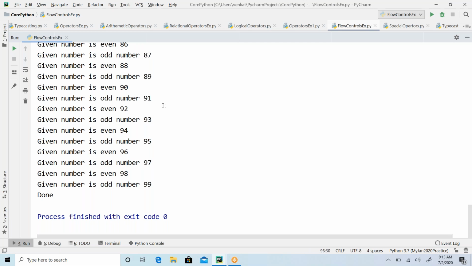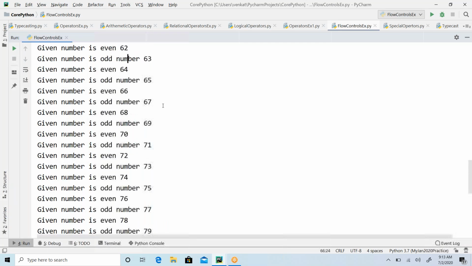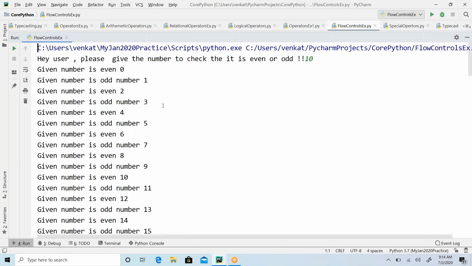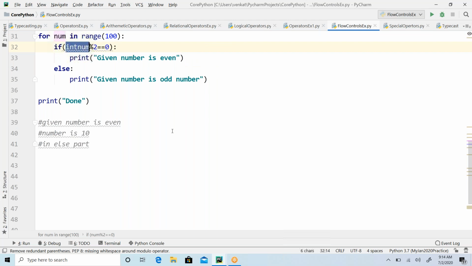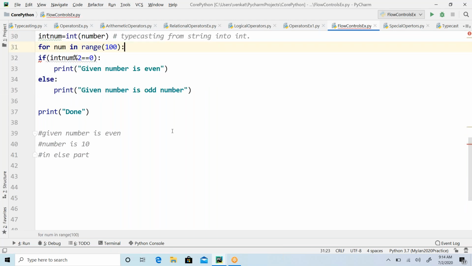Anyhow, I will tell you about this; don't worry about it. I'll talk about that tomorrow or the day after. This is just a one-time execution: whatever the given number is, it will say whether it is even or odd. That's it.